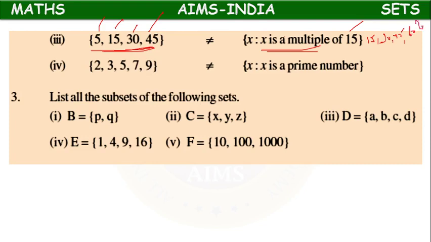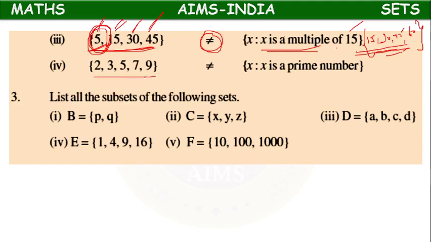These elements will come. But they have given 5. 15 is okay, 30 is okay, 45 is okay, but 5 is not a multiple of 15. So that's why they are not equal.